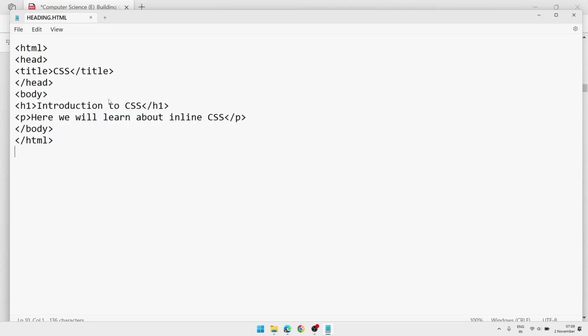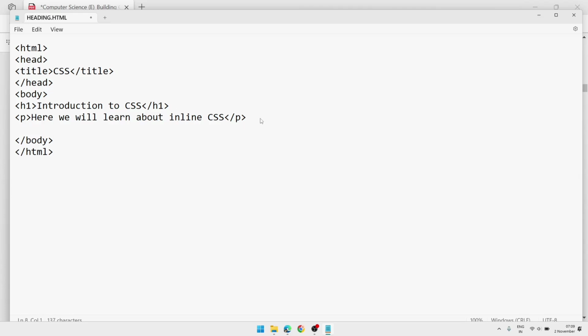We'll save the page. Now in inline CSS we add the style inside the tag. This is useful when we want to apply the style just for a single element. We don't want to add that particular style to all the elements, just that particular single one. Then we use inline CSS.